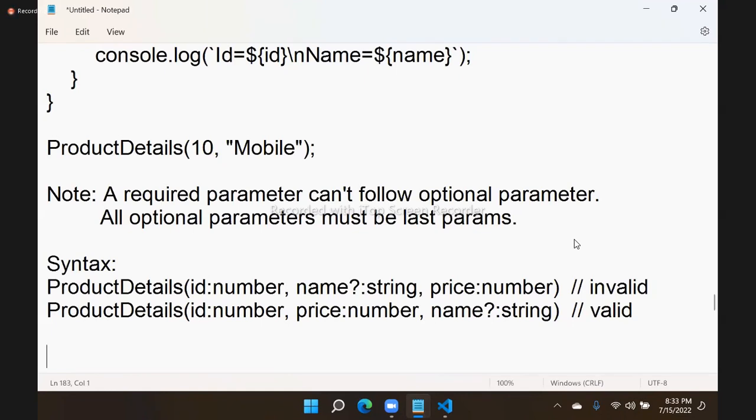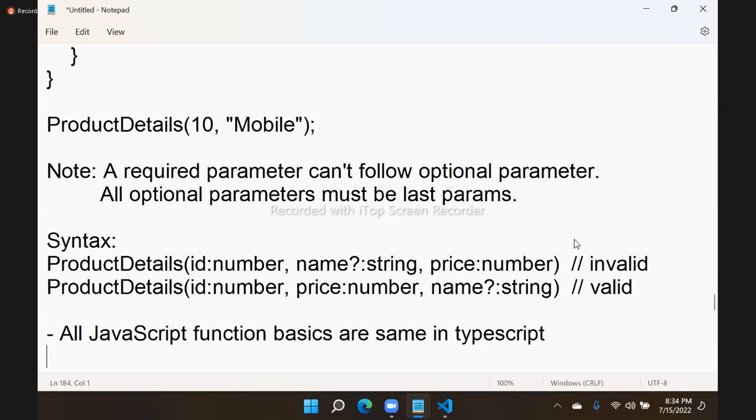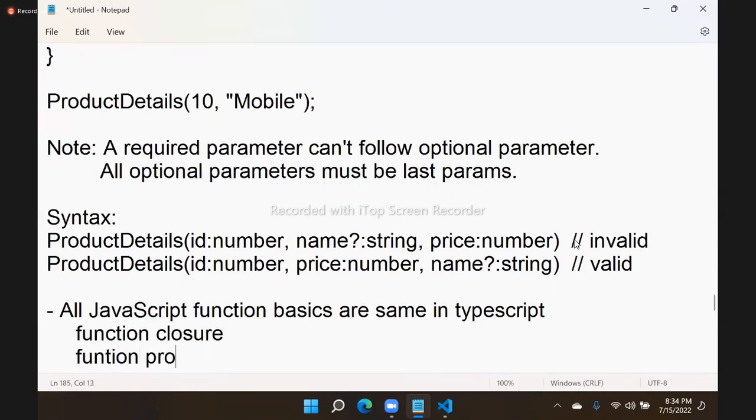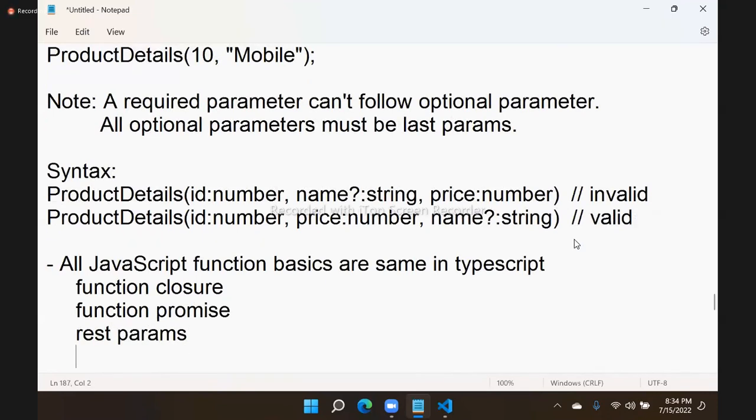Nothing else. Now, very important: all JavaScript function basics are the same in TypeScript also. So a function can have closures, am I right? Functions can have promises, closures, and what else you learned? Rest parameters, am I right? You learned about rest parameters in JavaScript functions, and you know about anonymous functions too.